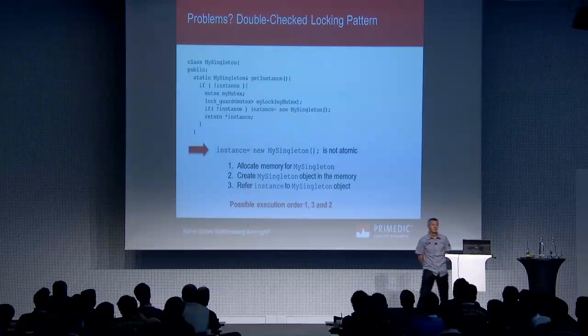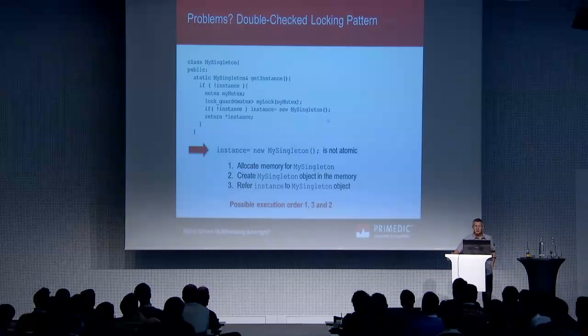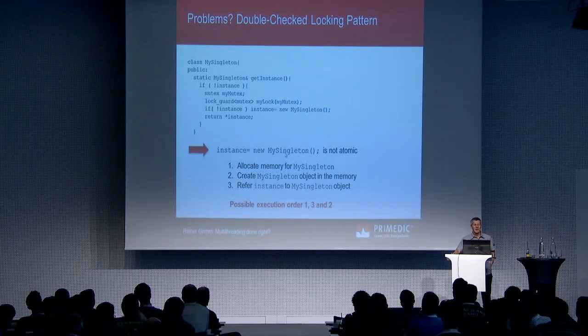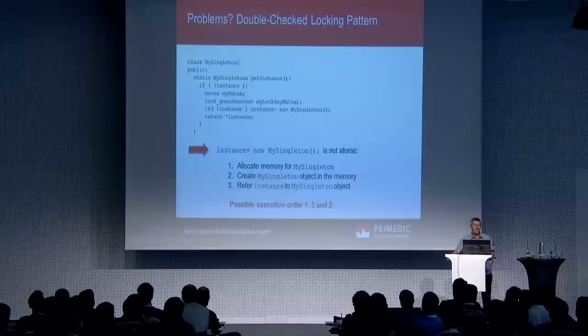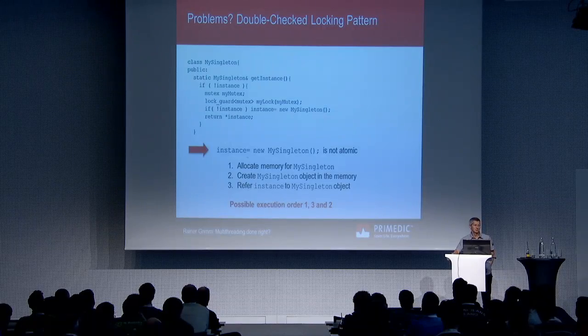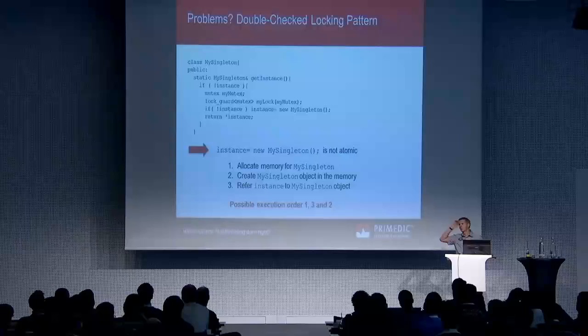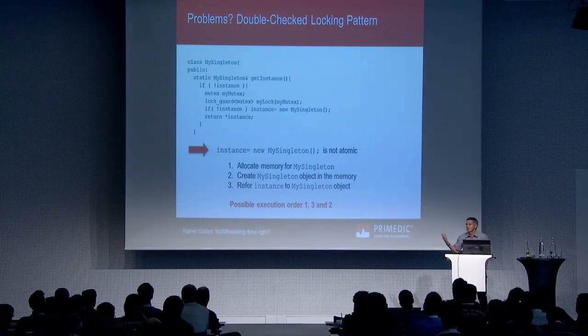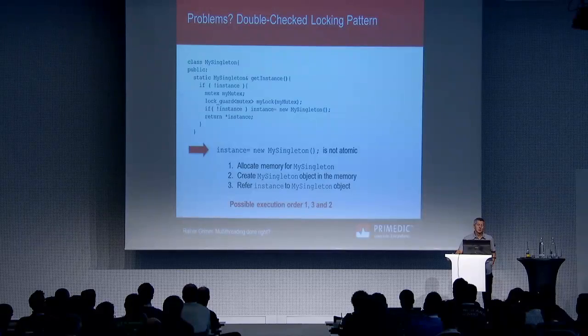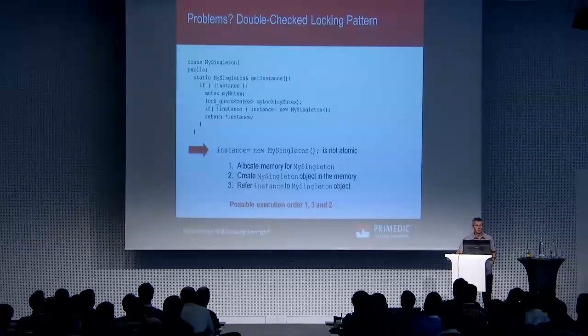What actually happens here is, at first, I allocate memory for my singleton. Then I create my singleton in this memory, and then I refer to instance. So three steps are actually happening here. But the compiler is able to reorder them, or compiler, processor, caches, forget about it, it doesn't matter. A possible execution order is 1, 3, 2. Not 1, 2, 3, but 1, 3, 2.